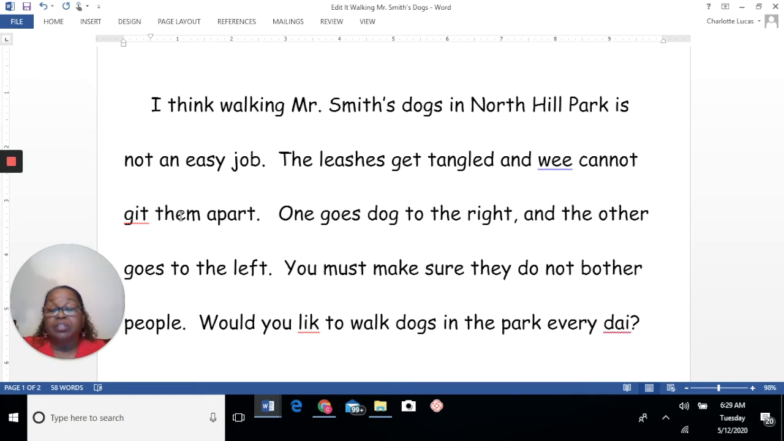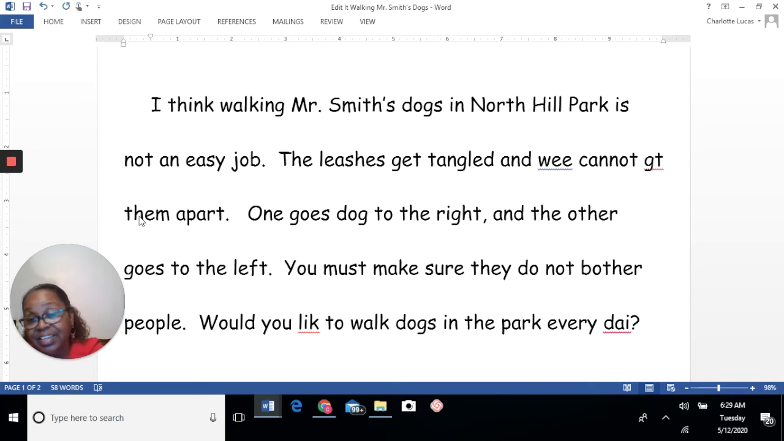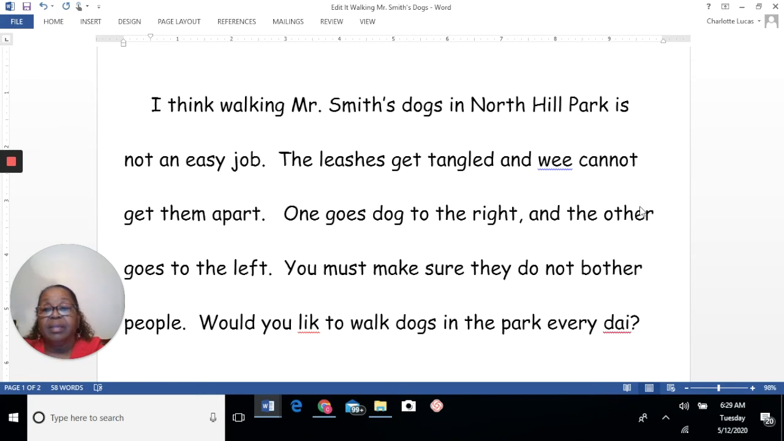Get them apart. So we have to give that a new vowel sound. G, it. It's not get, it's get. G, egg. What vowel is that? E. Excellent. Thank you very much. We cannot get them apart. Woo, we're doing really well. Let's find another red squiggly line in here.